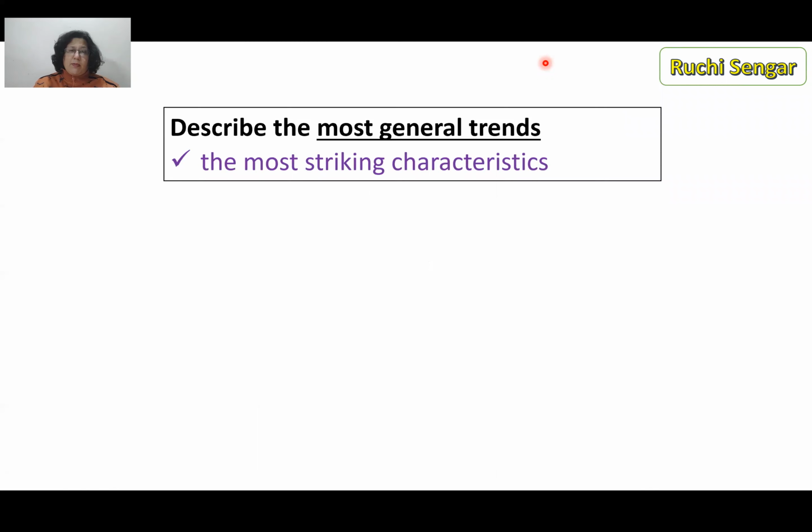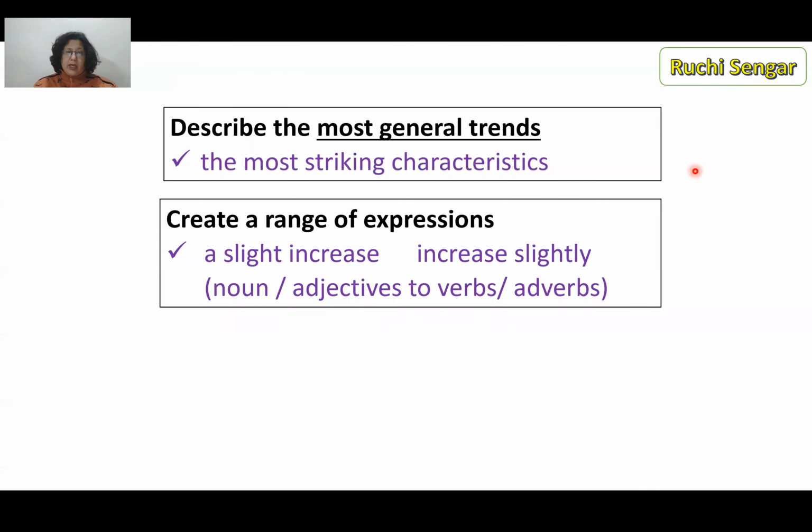Then we must remember to tell our kids to describe the most general trends. I'm sure you've already done this. What are the general trends? The most striking characteristics. Remember, I showed you in the beginning, is there a drop in any of the schools? Which school has the highest number in 2015 and so on? Those are all trends.